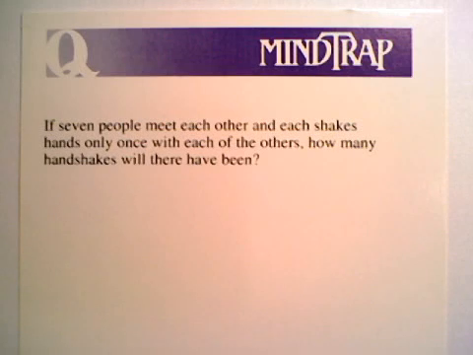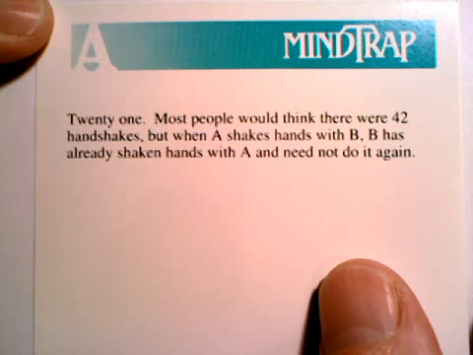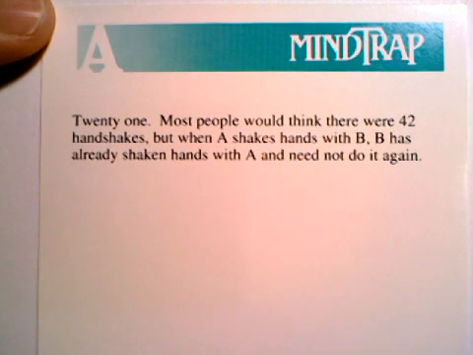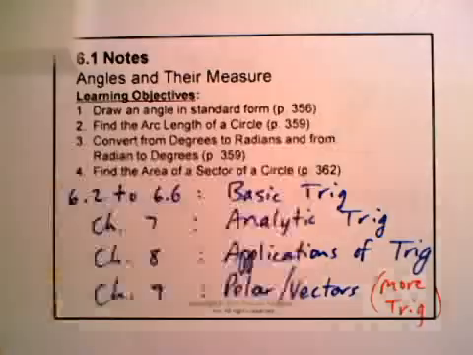Here's a new riddle for you. If 7 people meet each other and each shakes hands only once with each of the others, how many handshakes will there have been? Pause the video. There will have been 21. I'm sure in pre-calc honors that was no problem for you. I'm confident you got that right.